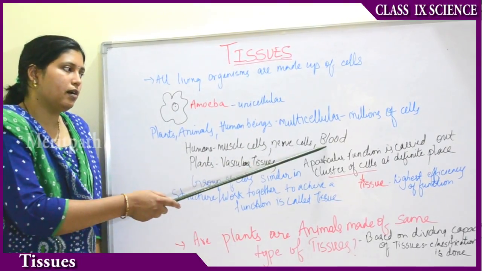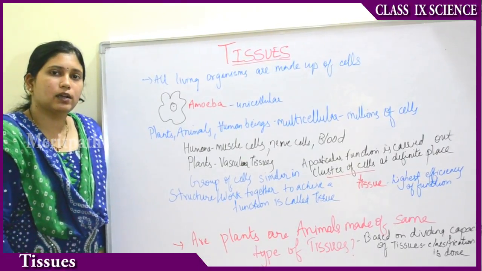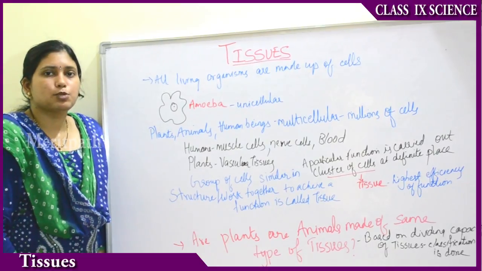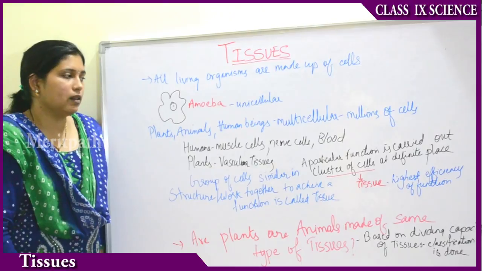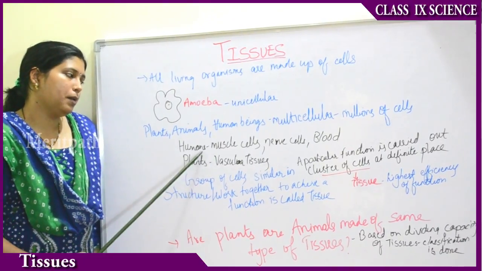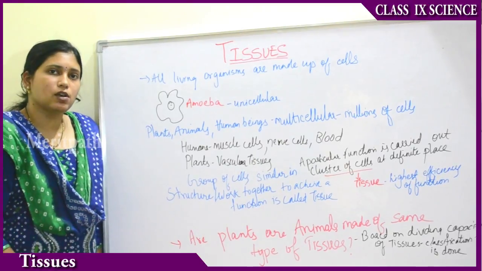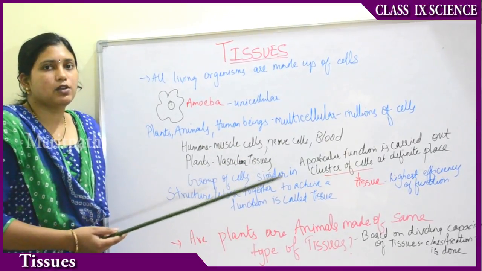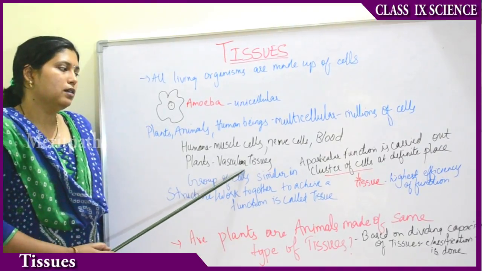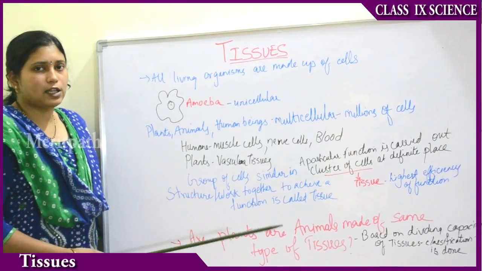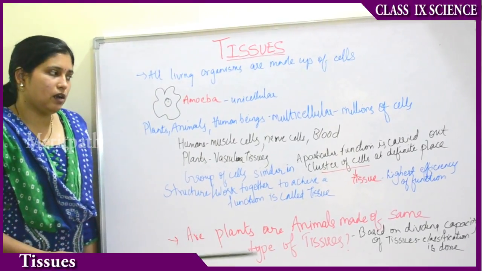So next comes blood. Blood is also a type of connective tissue. What is the function of blood? It carries food, transports food to the body, transports hormones, purification of blood and other things. Then human beings, as I told you, muscle cells, nerve cells and blood carry out all these functions. All these are made up of millions of cells. Coming to the plants. Plants have vascular tissues. They carry out all the functions like transport of food, transport of water, photosynthesis activity and other things.